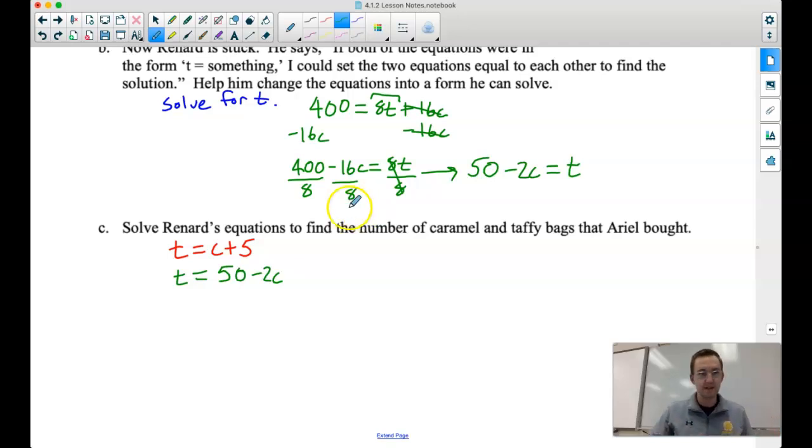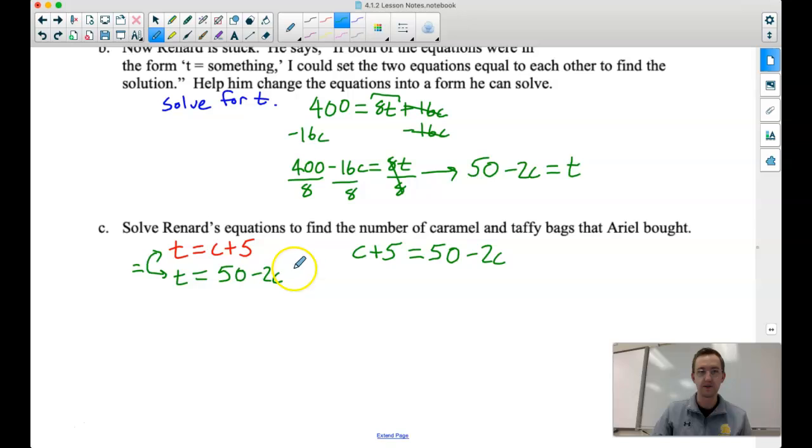So c plus 5 and 50 minus 2c are equal to each other because they are both equal to t. That means we can write an equation with one variable: c plus 5 is equal to 50 minus 2c.